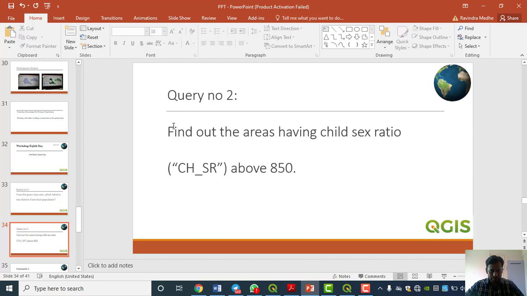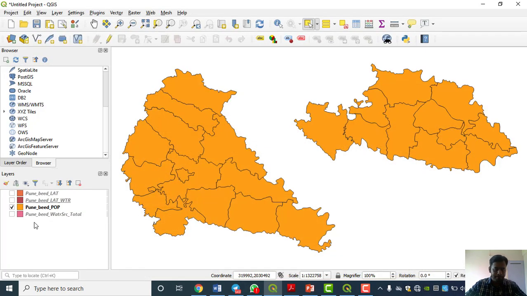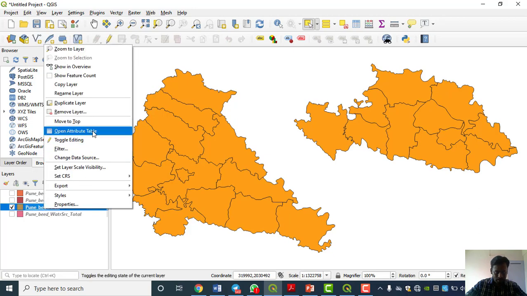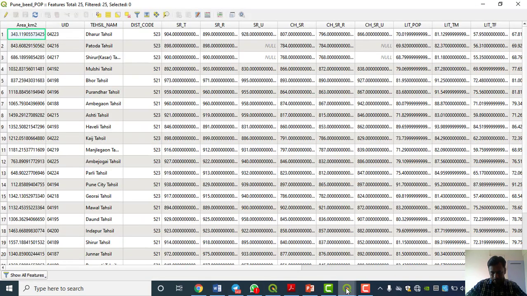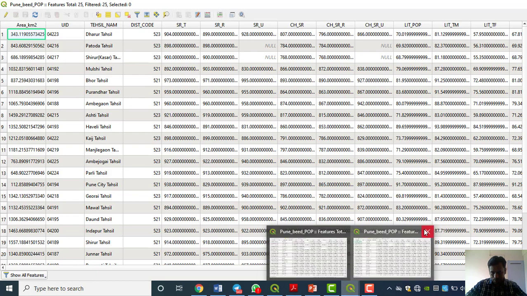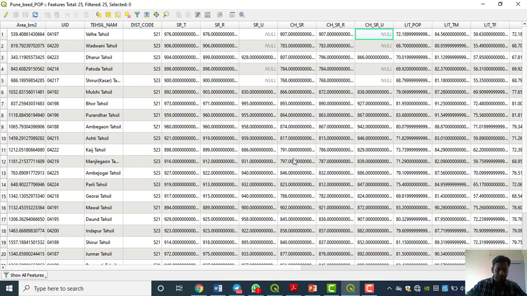Here is the next query: find out the areas having child sex ratio above 850. Here we have already opened this population layer. We have to right click over here and open the attribute table. Already one attribute table is open there, so I'm just going to close the other one.